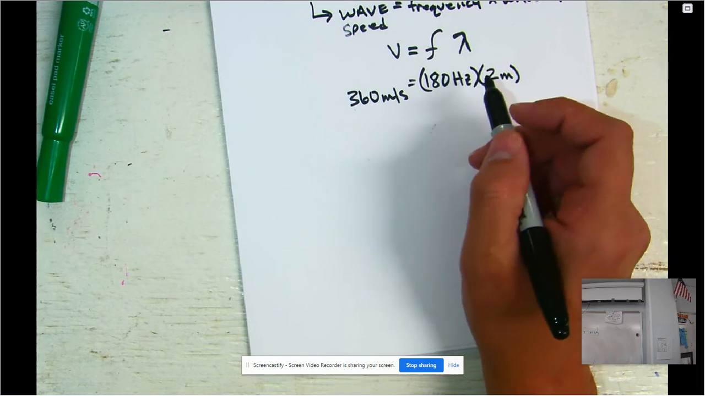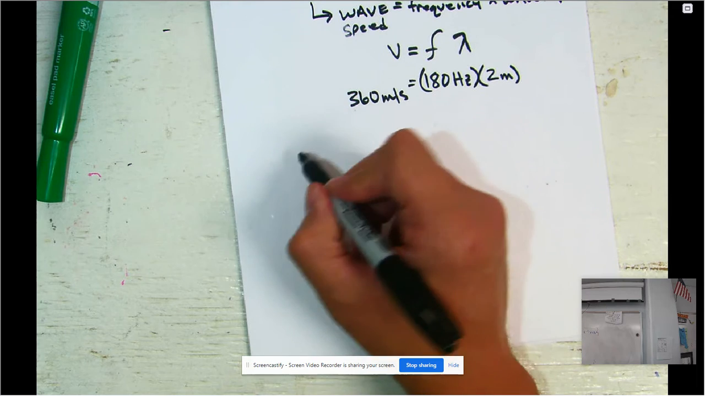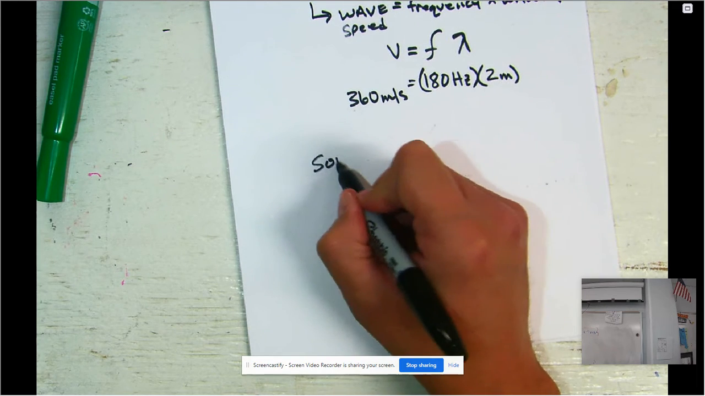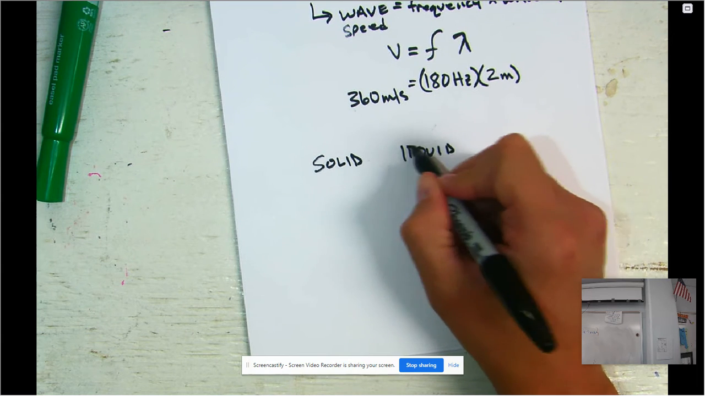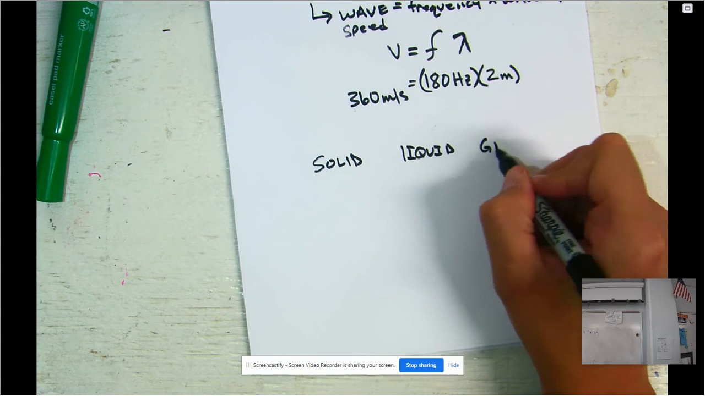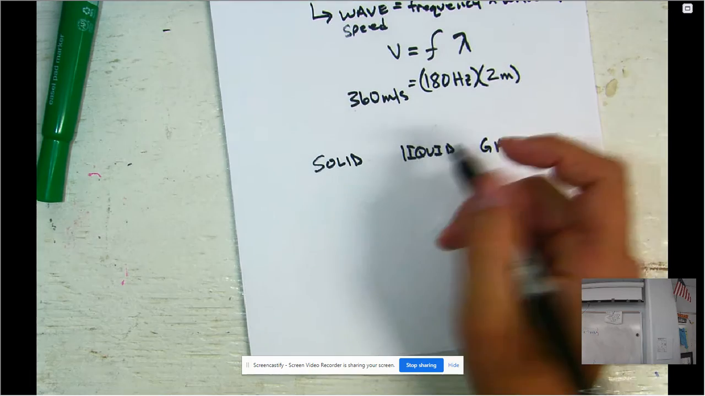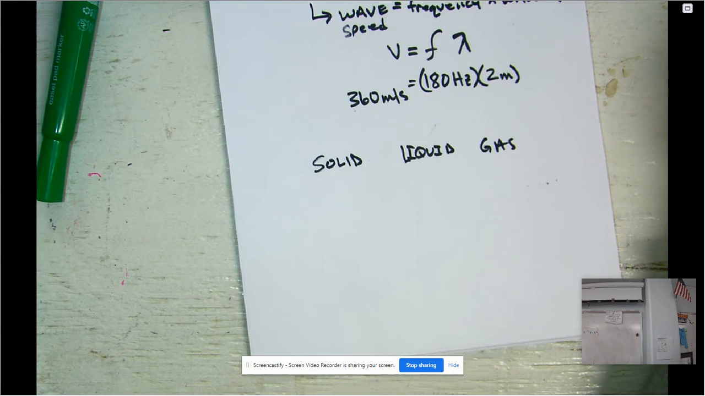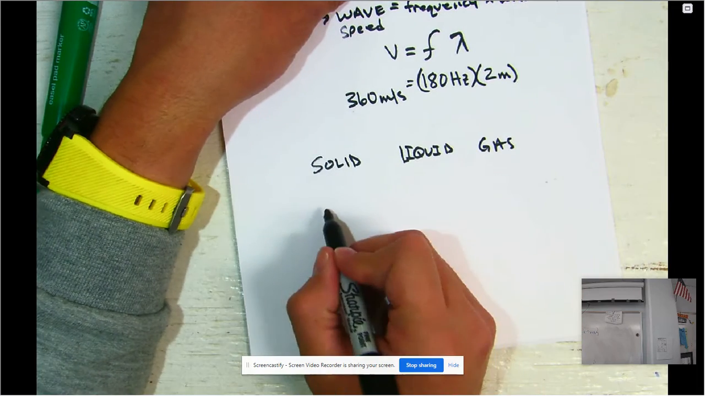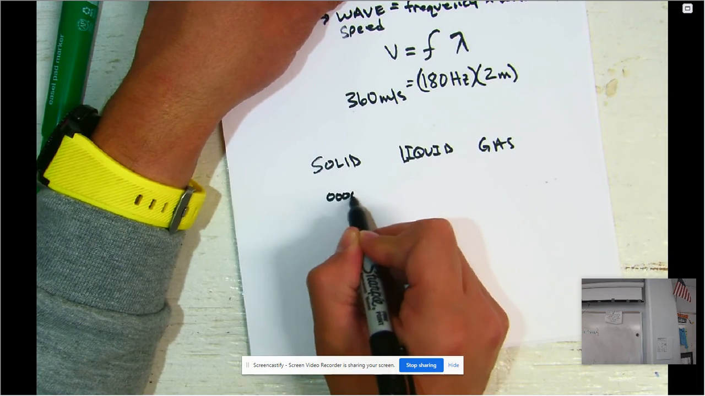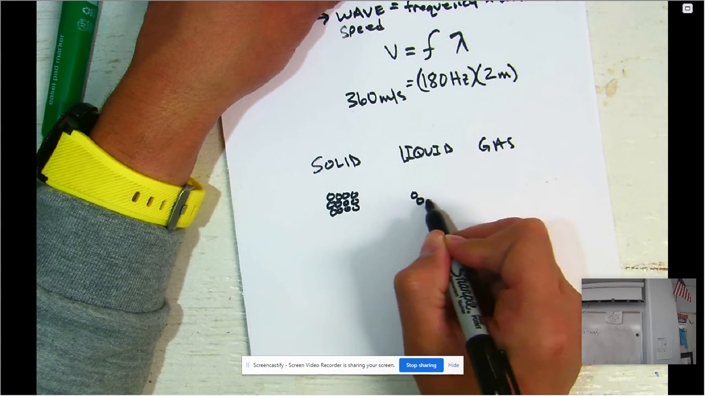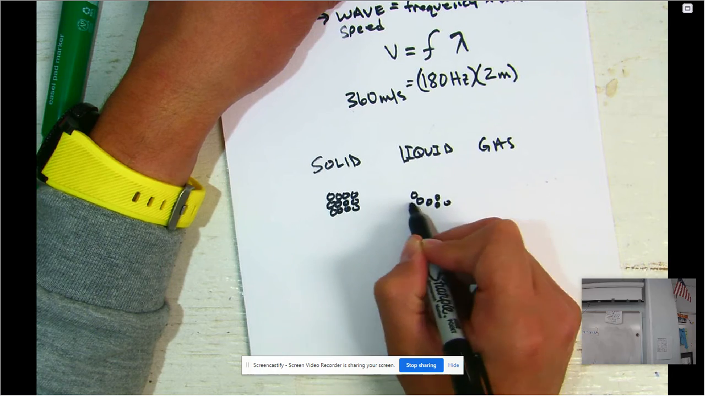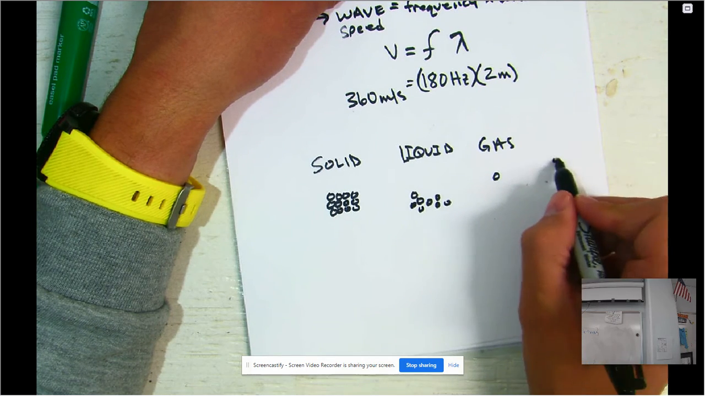Where does sound travel fastest? Well, there are 3 types of matter: solid, liquid, and gas. For solid, liquid, and gas, where does sound travel fastest? We have to keep in mind the particles. In a solid, the particles are going to be really close together. In a liquid, they're going to be a little bit further apart. And in a gas, the particles are going to be spread out the most.